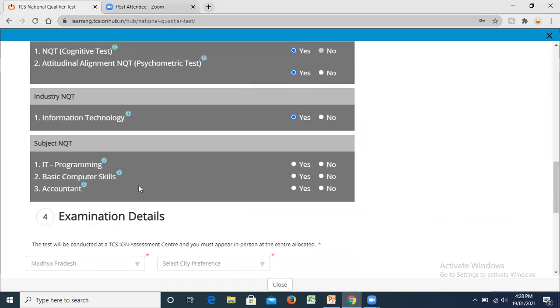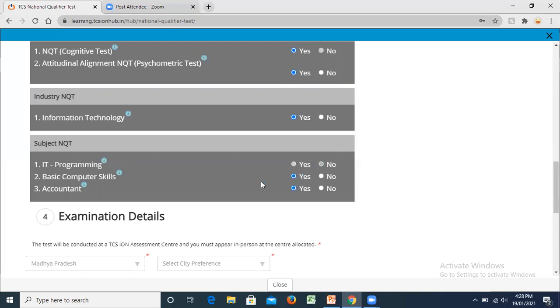Then out of the last three that are given to us, IT programming, basic computer skills, and accountant, any two you can select. But if you're selecting IT programming, you will not be able to select basic computer skills. Basic computer skills automatically go out. But if you're making IT programming as no, you can select basic computer skills and accountancy.